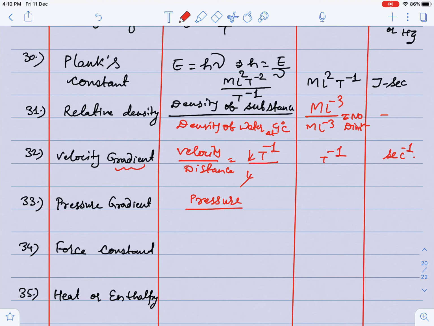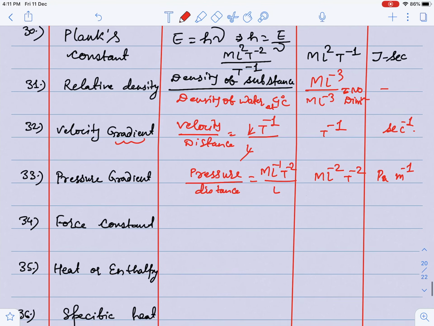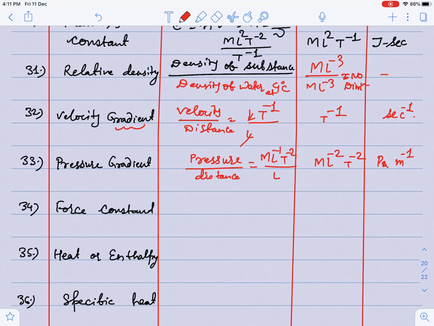Pressure gradient is pressure upon distance, dp by dx. Pressure is force per unit area, ML^-1 T^-2, and this is L. So can I write guys, this is nothing but ML^-2 T^-2. So unit is Pascal per meter, or Newton per meter.